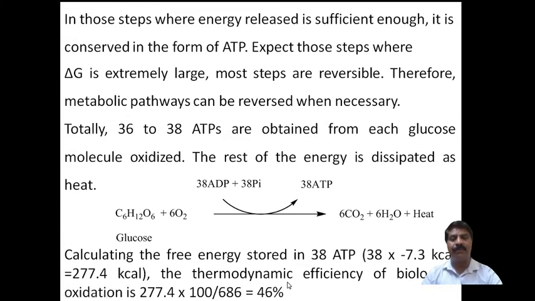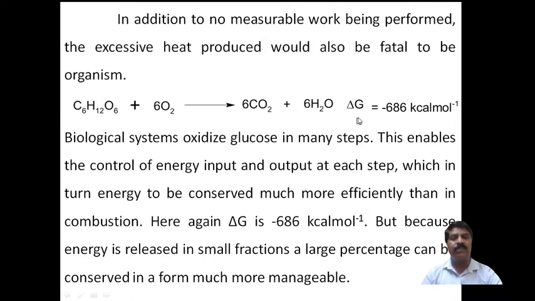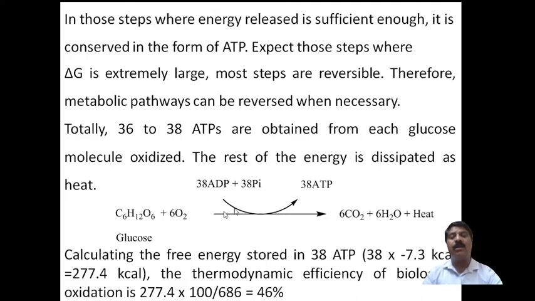Glucose produces 686 kilocalories of heat energy. Out of that, only 277.4 is converted into ATP molecules, and the remaining, 686 minus 276, nearly 400 kilocalories, will be dissipated. This extra energy is liberated in the form of heat. Therefore, the efficiency of this reaction is only about 46%.